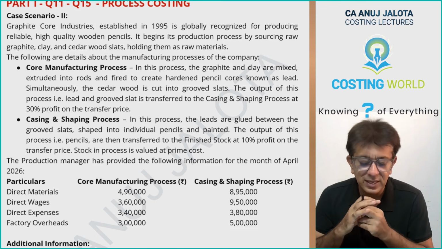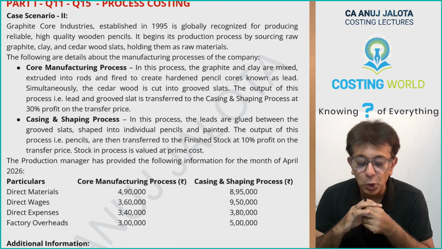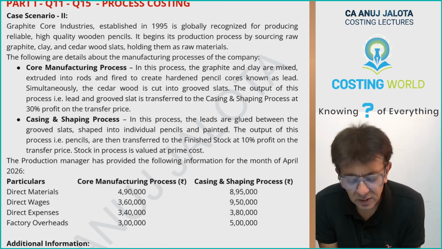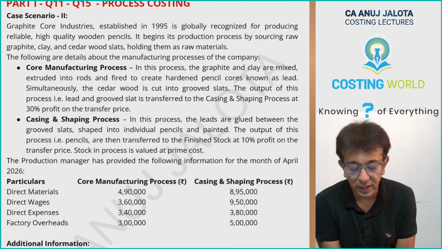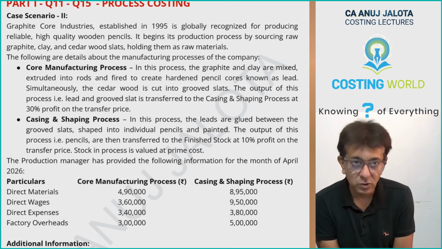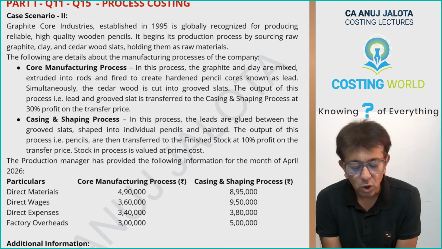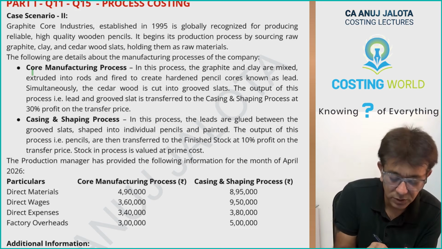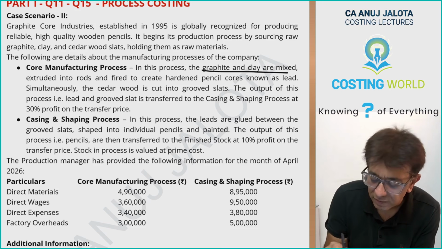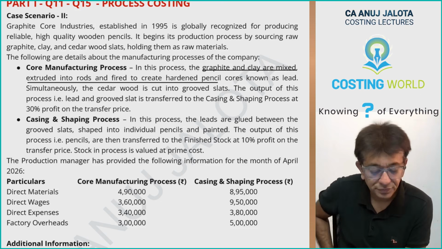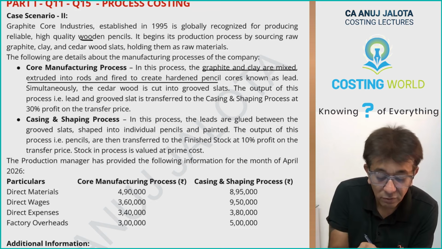Graphite Core Industries, established in 1995, is globally recognized for producing reliable, high-quality wooden pencils. It begins its production process by sourcing raw material, graphite, clay, and cedar wood slats, holding them as raw material. The following are the details about the manufacturing process of the company. Core manufacturing process: in this process, the graphite and clay are mixed. This is the first process. Please do remember, they all make wooden pencils.